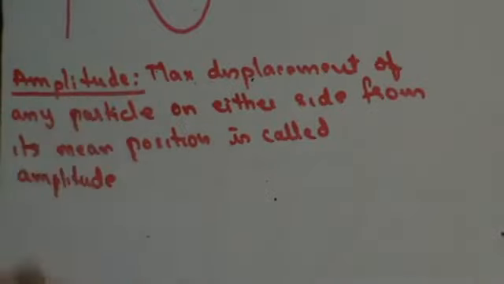That's the maximum displacement of the particle from mean position.